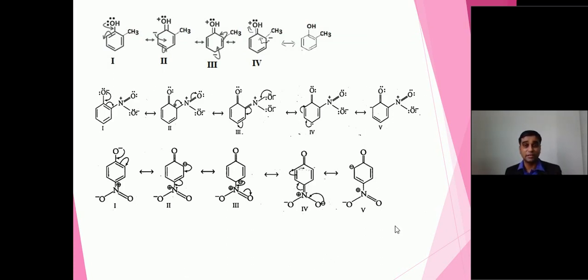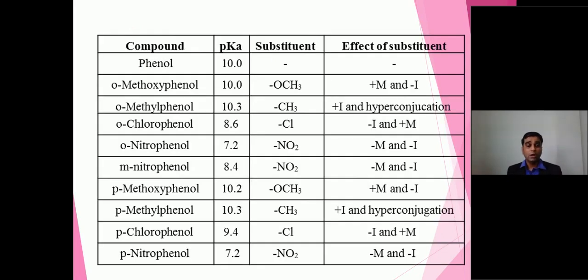It is necessary because you have to show some of the resonating structures, position at ortho, position at nitro. Here I have mentioned two, and these are the resonating structures where an electron donating group is there. Fine, no problem. Now, as I mentioned, acidic strength is always measured in the form of a pKa value. So these are some substituted phenols, and I have mentioned the pKa values.